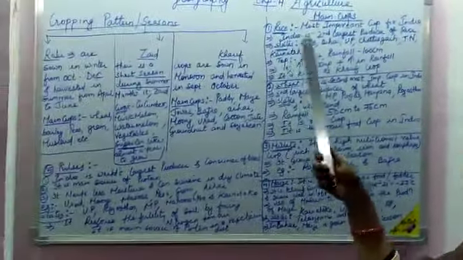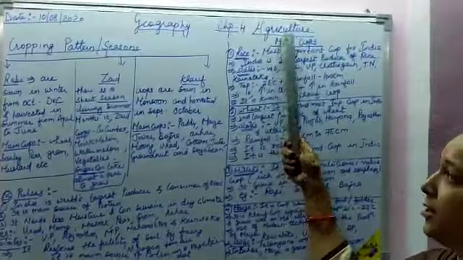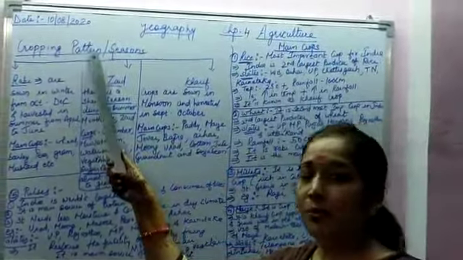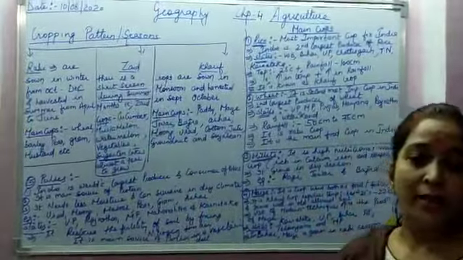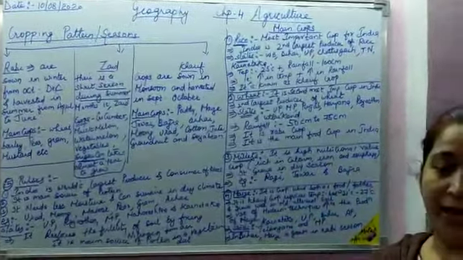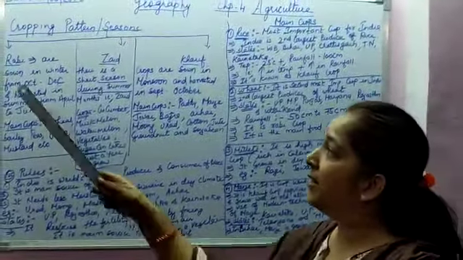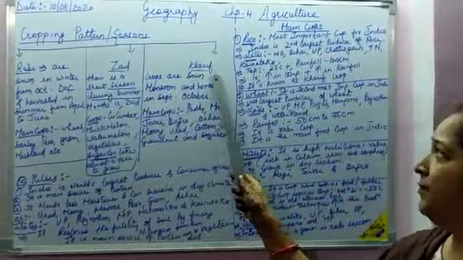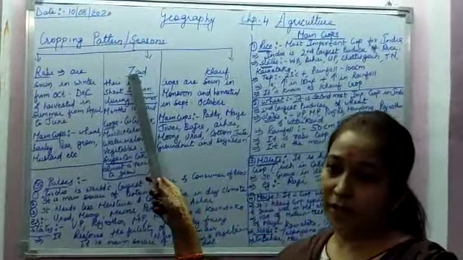Today again we are with chapter 4, that is agriculture. So today we will see about the cropping pattern in India. There are three cropping patterns that prevail in India. The first one is Rabi, then Kharif, and next we have to see about the Zaid.